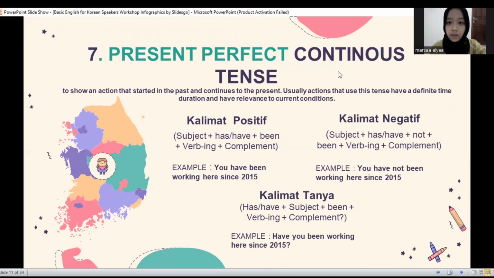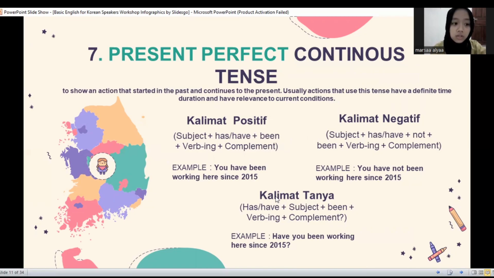7. Present perfect continuous tense. To show an action that started in the past and continues to the present. Usually, actions that use this tense have a definite time duration and have relevance to the current condition. Positive: subject has or have been verb-ing complement. Negative: subject has or have not been verb-ing complement. Interrogative: has or have subject been verb-ing complement.